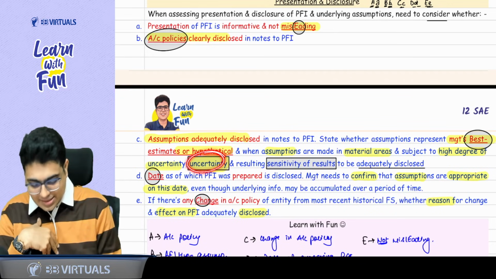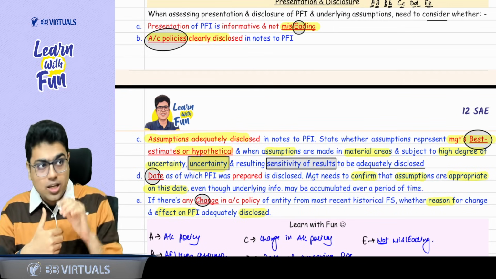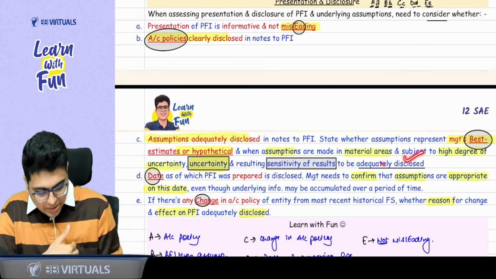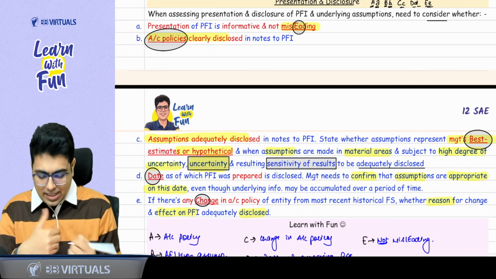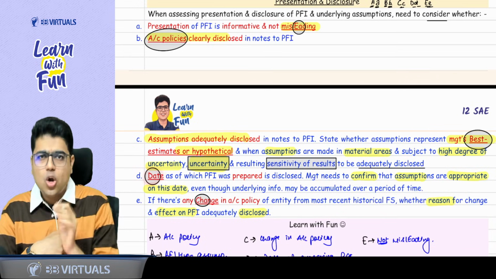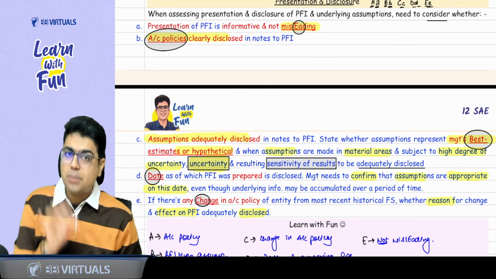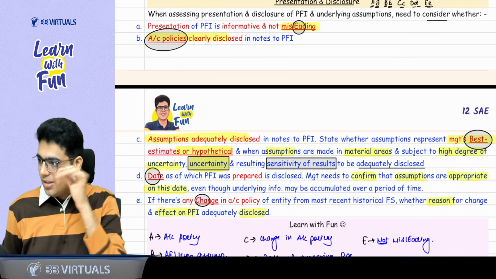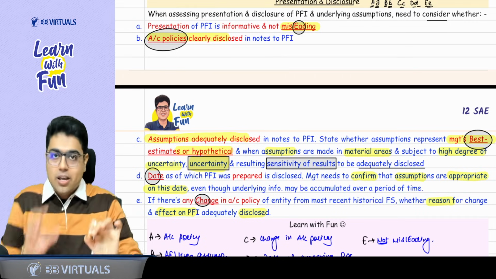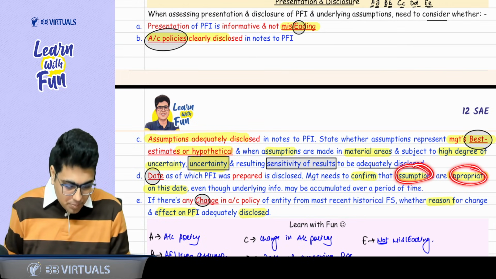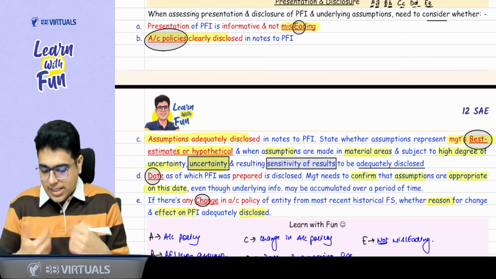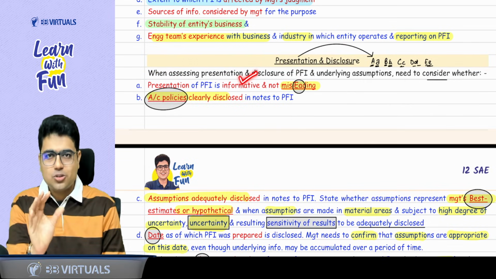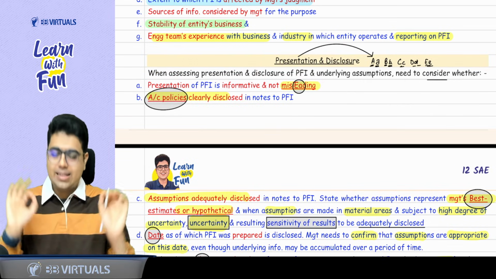Plus, if there is an uncertainty in some sensitivity of results, you feel such profitability may not be achieved, that uncertainty should also be disclosed. Other thing you need to disclose is the date on which you are preparing the PFI, because on this date only these assumptions are appropriate. And the presentation should be informative, with all proper information, and it should not be misleading.